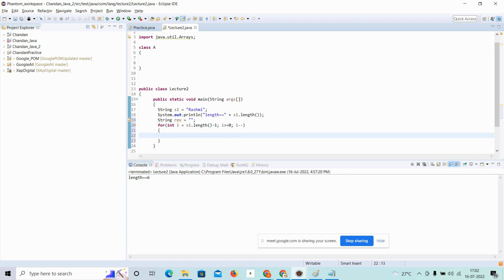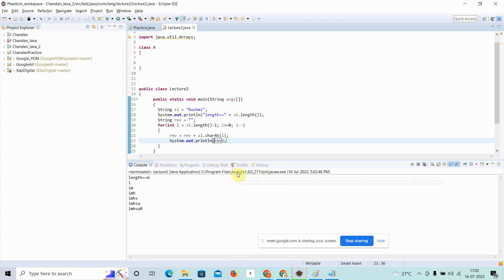What I will do, I will say simply reverse of string is equal to reverse plus get the character, meaning whatever character we have, charAt. This method I will use, at the character i. So this is very simple, and let me print it here as well. This is our reverse, so that you can see what is happening with each loop.